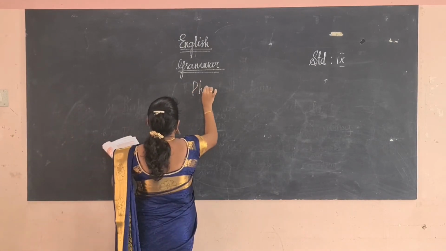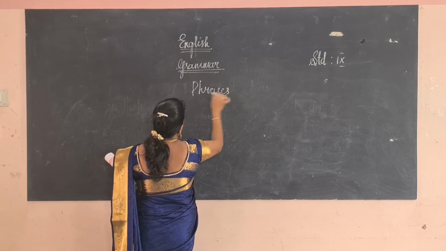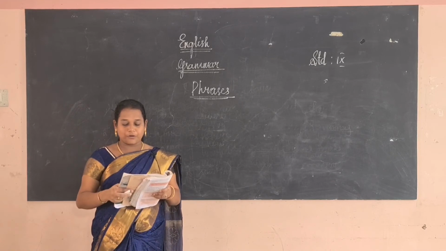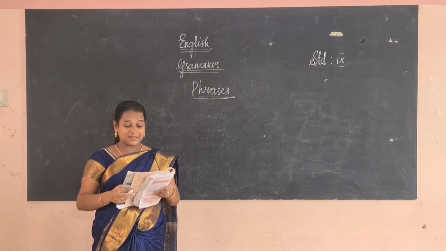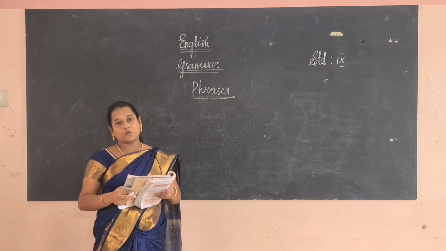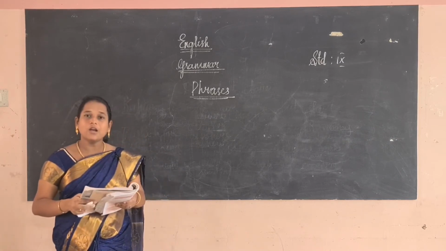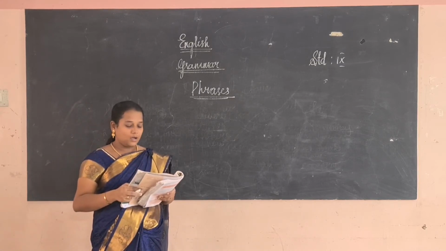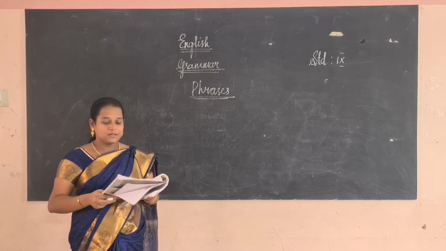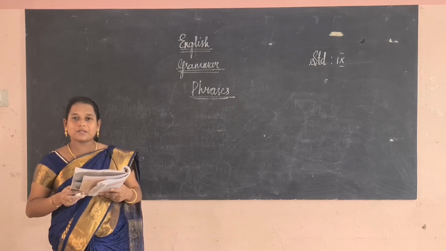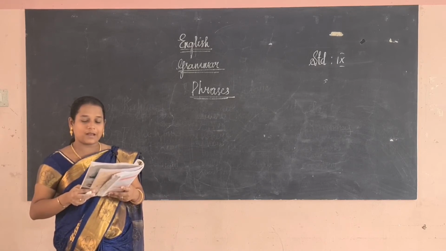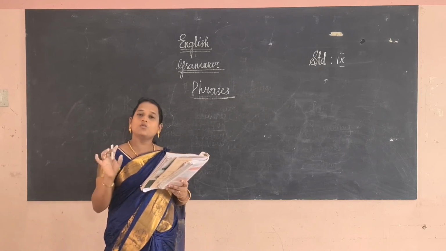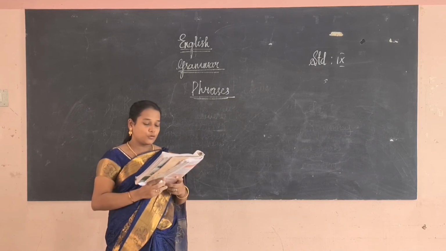So first we had discussed about clause. Now we are going to discuss about phrases. Okay. A phrase is also a group of words that forms a meaningful unit, but it's not a complete sentence. In other words, it does not have a subject or the verb. It gives a meaning, but only a partial meaning, not a complete meaning. For example: in the corner, at the top, in the black hat, the brown, the blow away. This will not give a complete meaning. It does not have a subject and the predicate. Simply it will give some unit of meaning.